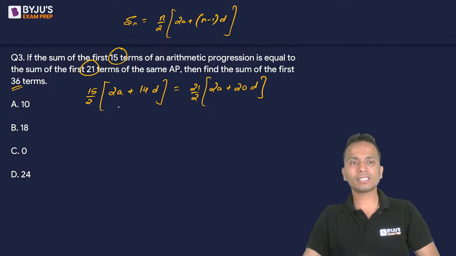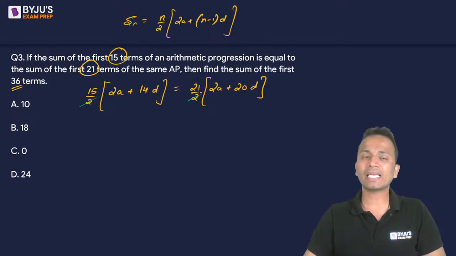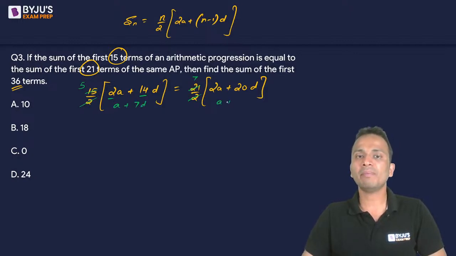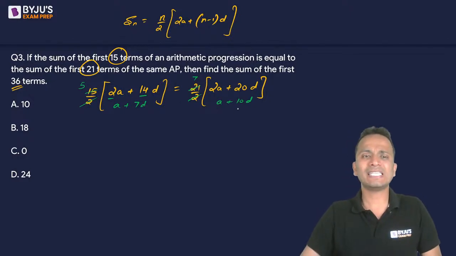Okay, now let's simplify this equation. So on both sides, 2 will get cancelled. Then from 15, I can cancel out 3. It will become 5. And this will become 7. And from inside the bracket, I can cancel out 2. So this will become inside the bracket A plus 7D. And this will become A plus 10D. Okay, so equation में ही मैंने क्या किया, बहुत सारी चीजें cancel कर दी.